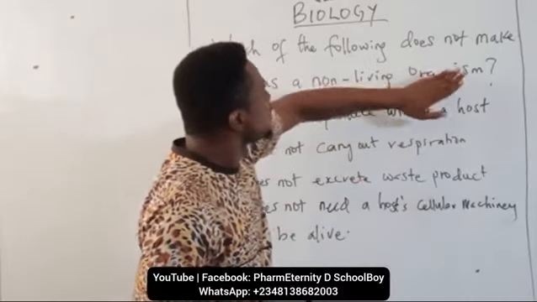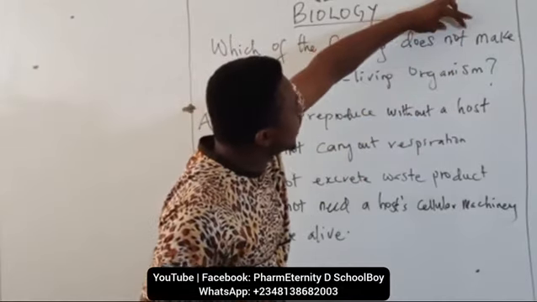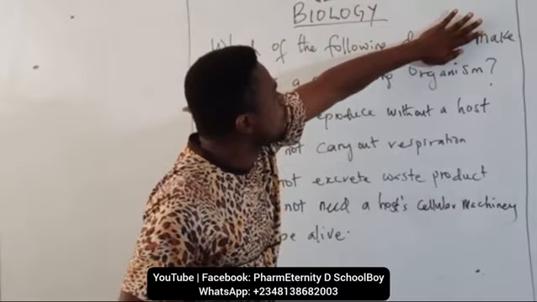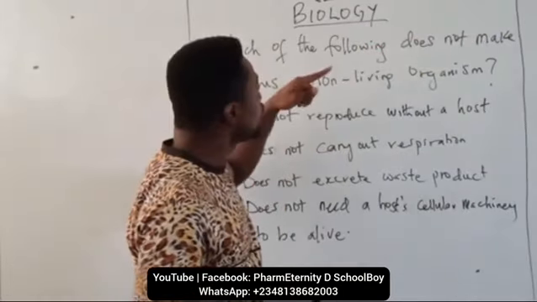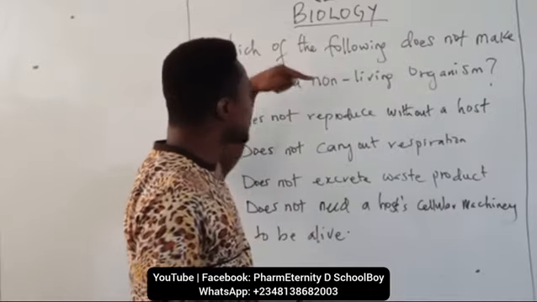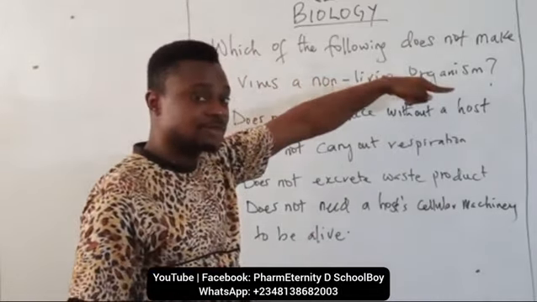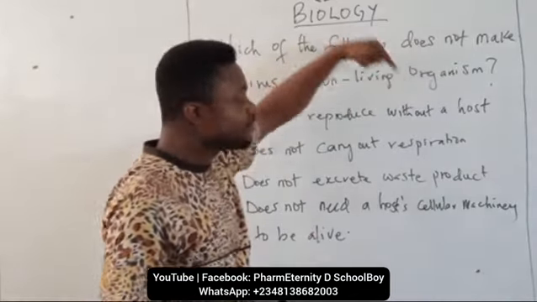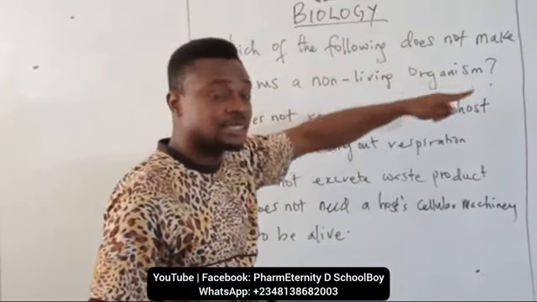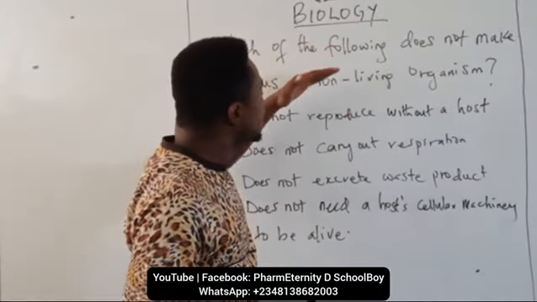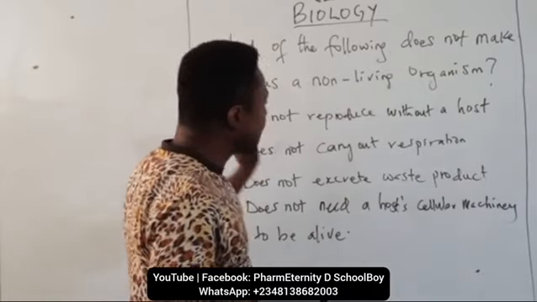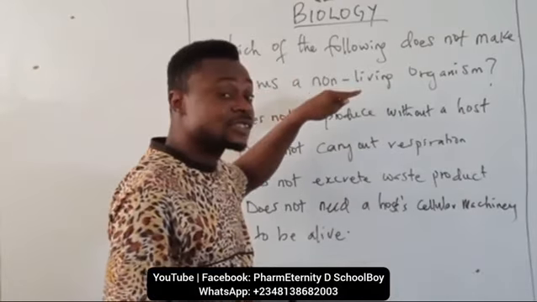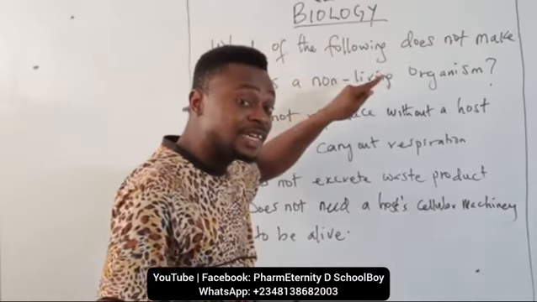Okay, let's keep a blind eye on this "does not" and see how the question reads. Which of the following makes a virus a non-living organism? This means which of the following are characteristics that depict a virus as a non-living organism.